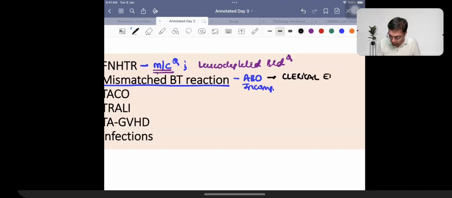This is what you need to remember. Clerical error, because of which a wrong sticker was pasted, a wrong label was pasted. And please never ever have that feeling that this wrong label is posted over here in India only. It is the most common reason of mismatched blood transfusion reaction in the globe.